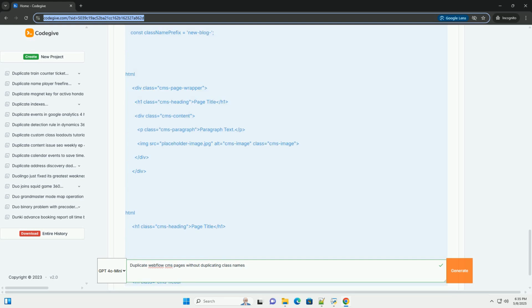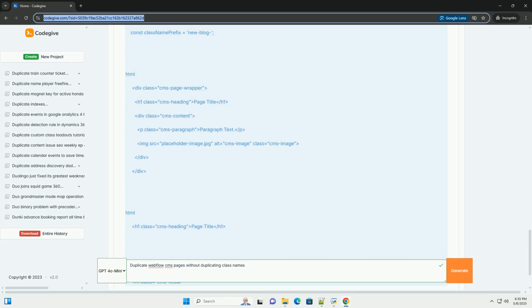Styling issues: if the duplicated content doesn't look right, it's likely due to CSS specificity or conflicting styles. Inspect the elements in the browser's developer tools to see which styles are being applied and adjust your CSS accordingly. JavaScript errors: open the browser's developer console to check for any JavaScript errors. Fix any errors you find before proceeding.